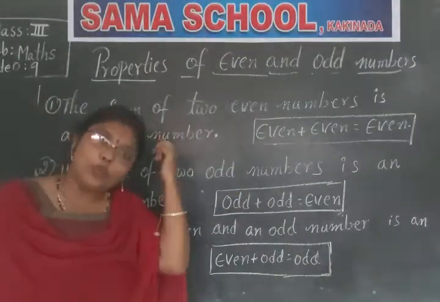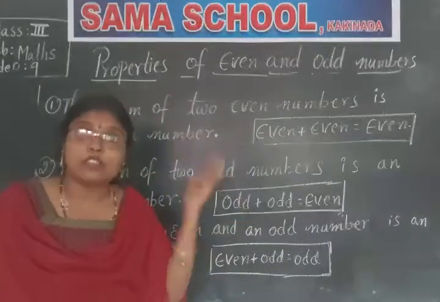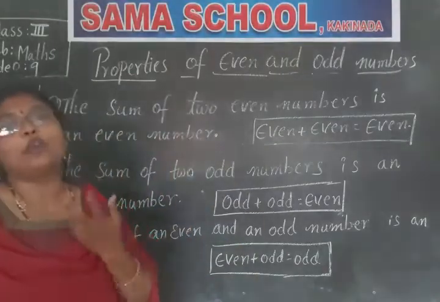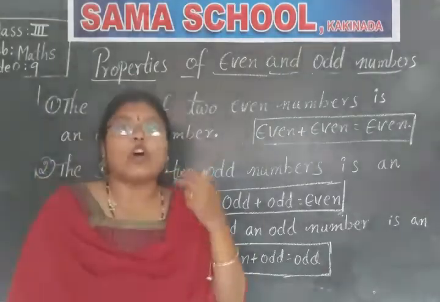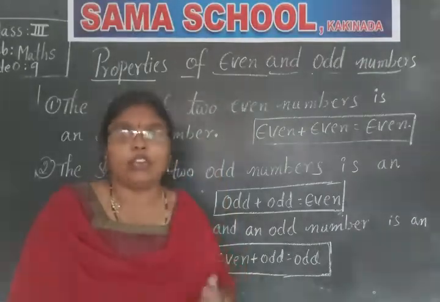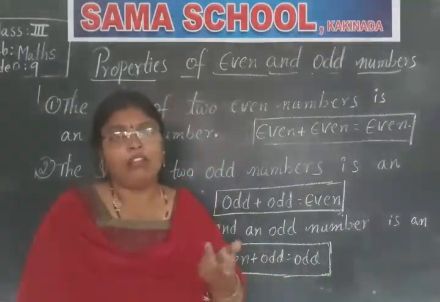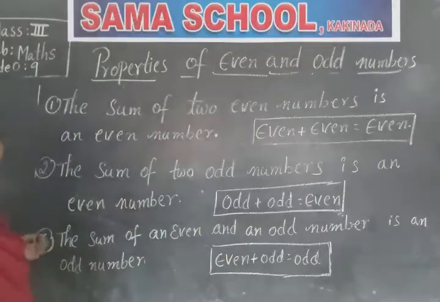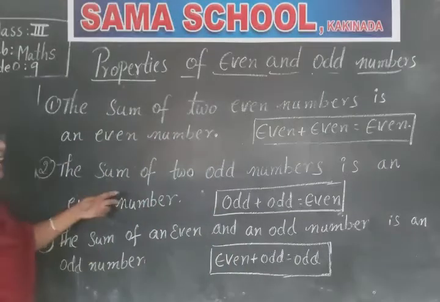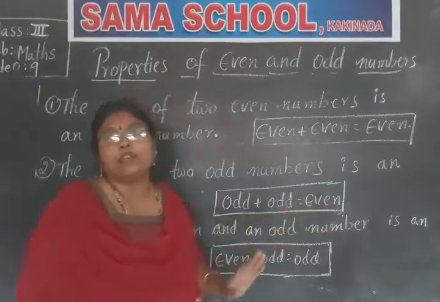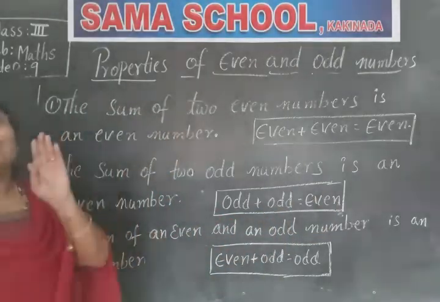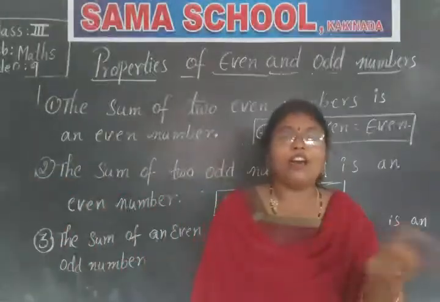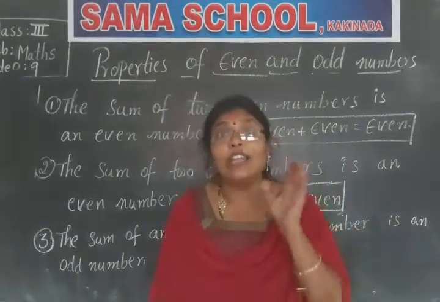Not only the sum of two even numbers, children, the sum of two odd numbers is also an even number. However large a number you take, the sum of those two odd numbers will always be even. Sum of two even numbers is even and the sum of two odd numbers is also an even number. Now what is the third property? The sum of an even and an odd number is an odd number, not even. It is odd.